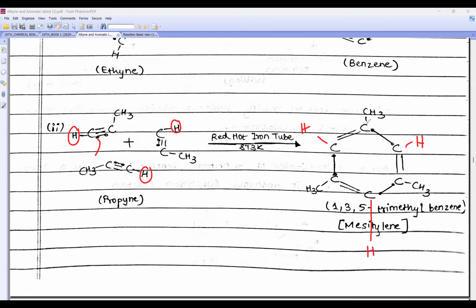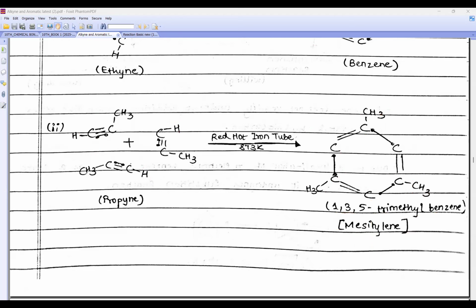So you will get benzene with methyl on 1, 3 and 5, that is 1,3,5-trimethylbenzene. It is also known as mesitylene. Is this clear? Yes, sir. Okay.